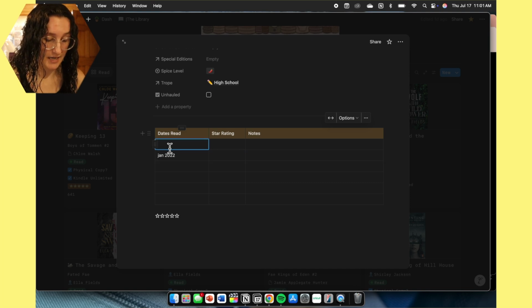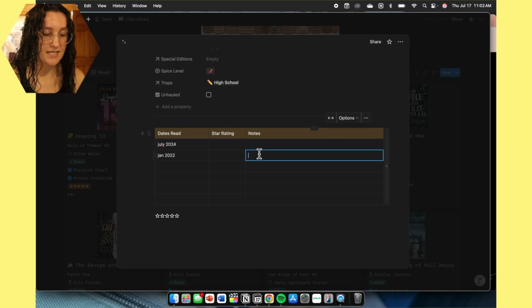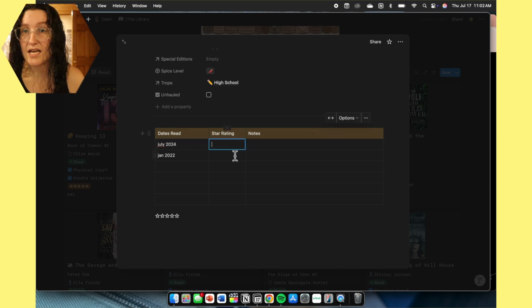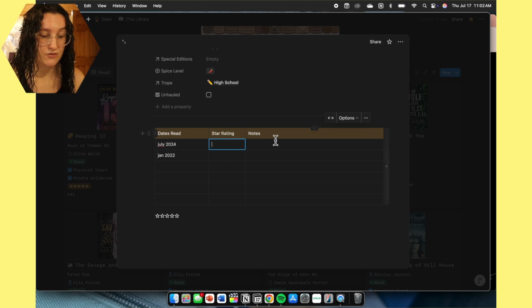So let's say it was July of 2024, the star rating, and then seeing whether or not my opinion has changed between the 2 times. I typically only use this if a change of opinion has happened. If I were to reread this in a year from now, I would take these dates, input that into the table below, and then put the updated dates.